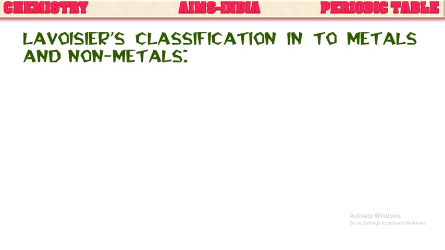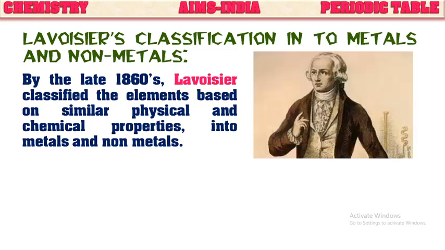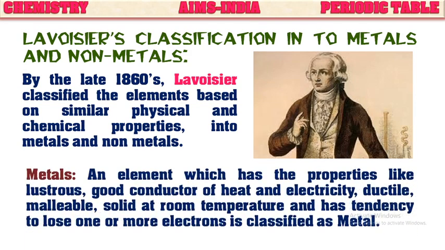First among them is Lavoisier's classification into metals and non-metals. By the late 1860s, Lavoisier classified the elements based on the similar physical and chemical properties into metals and non-metals. Here metals means an element which has the properties like luster, good conductor of heat and electricity, ductile, malleable, solid at room temperature, and has tendency to lose one or more electrons is classified as metal. Example, iron, copper, zinc, etc. We can say these all are metals.